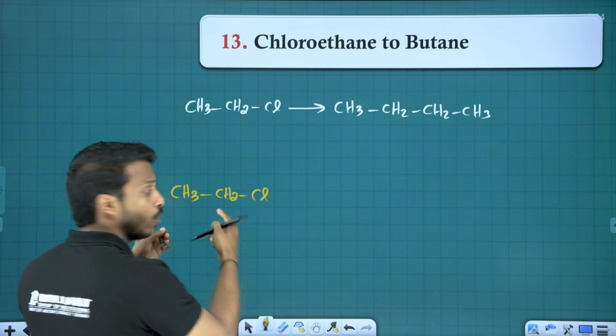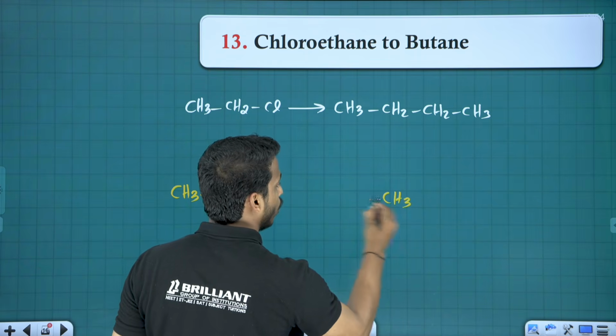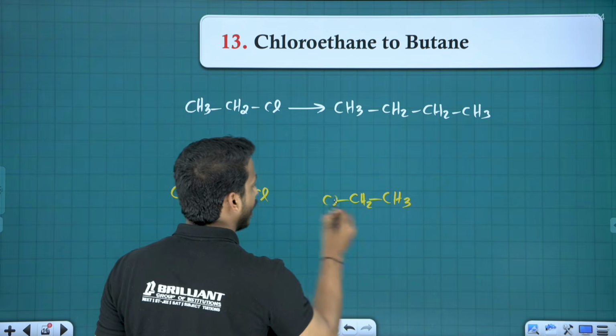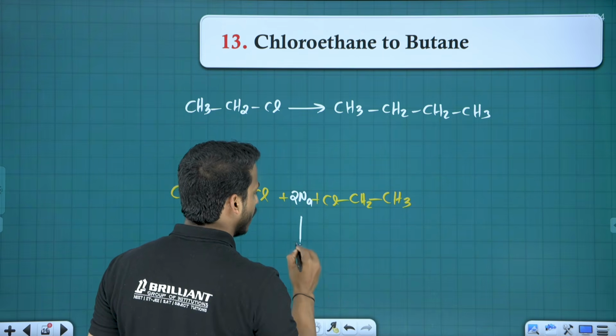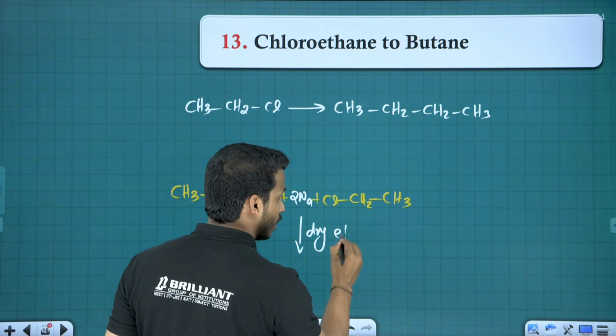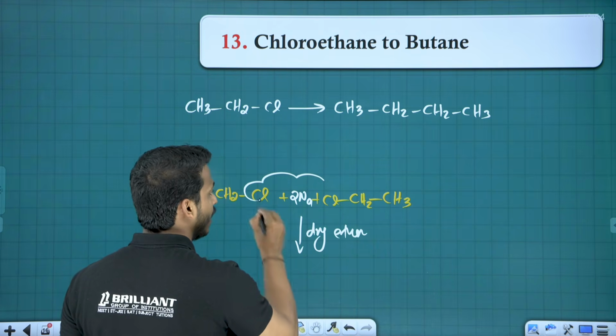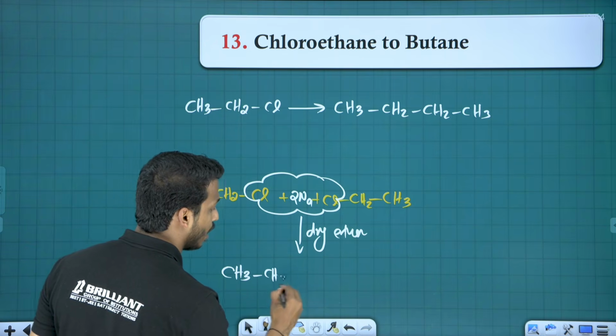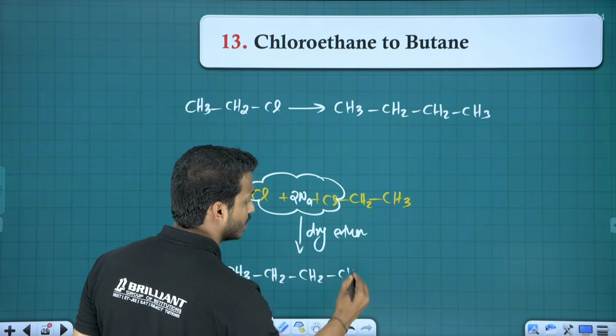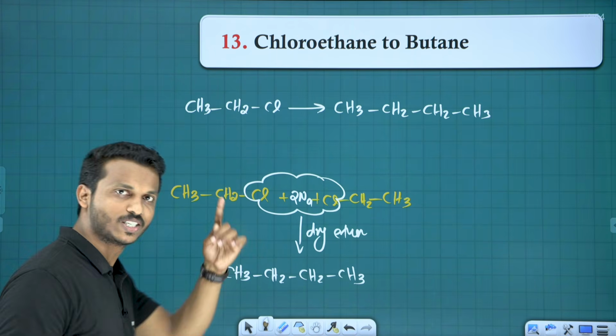You know, this is chloroethane. Let me take one more chloroethane and put 2 sodium in the middle, right? And if you treat it with dry ether medium, what happened? The NaCl goes out and the remaining alkyl groups get joined. You will get the compound butane. Simple reaction, just one step.